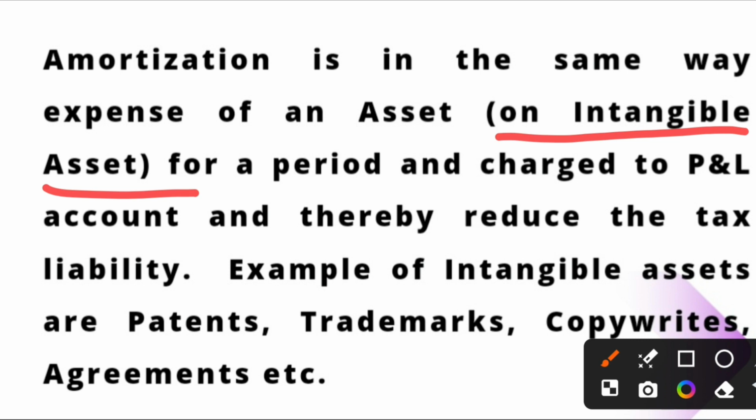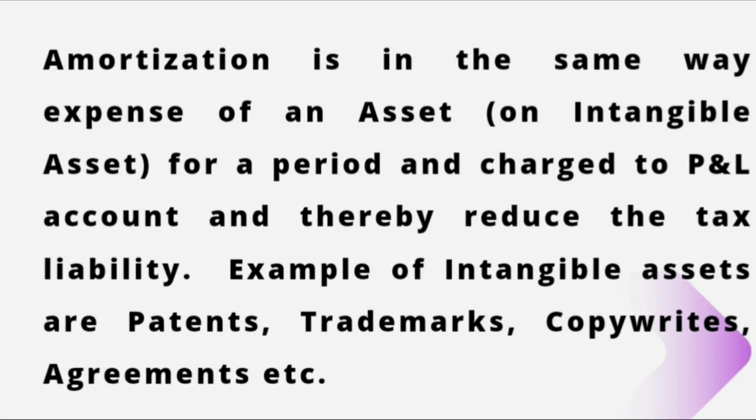Make this difference for a period and charge it to profit and loss account and thereby reduce the tax liability. Example, intangible assets are patents, trademarks, copyrights, agreements, etc. So depreciation is the expense on fixed assets, physical asset, and amortization is the same way expense of an asset but intangible asset.